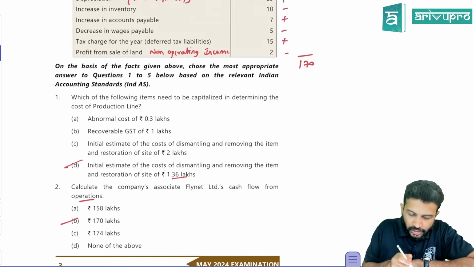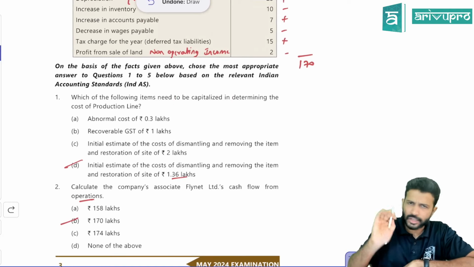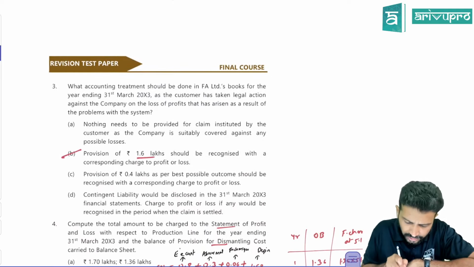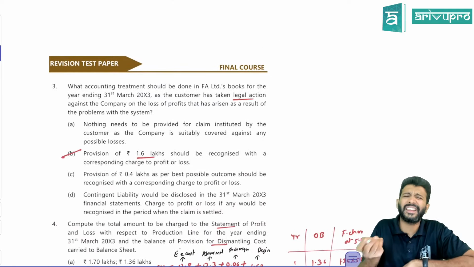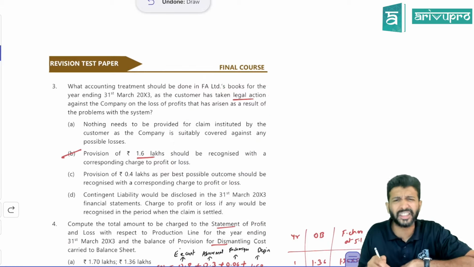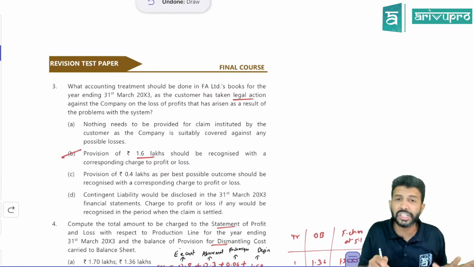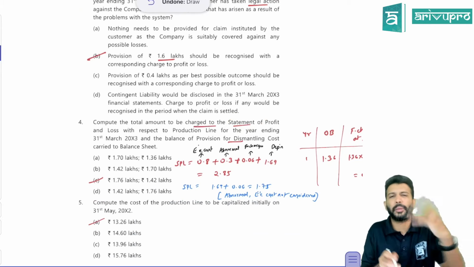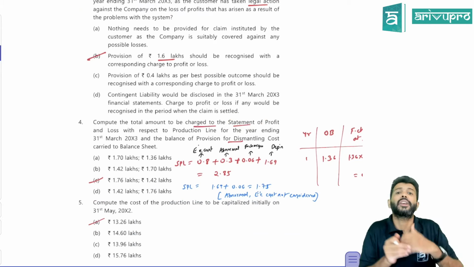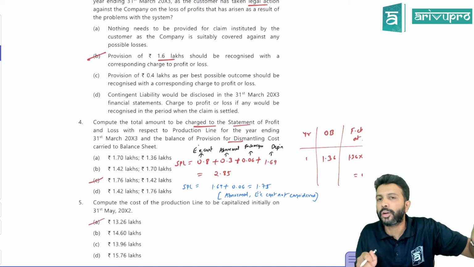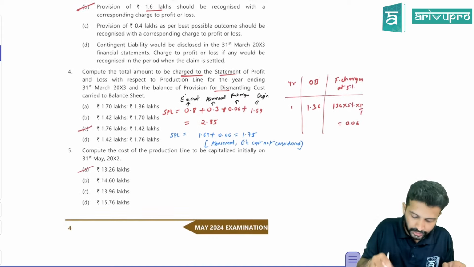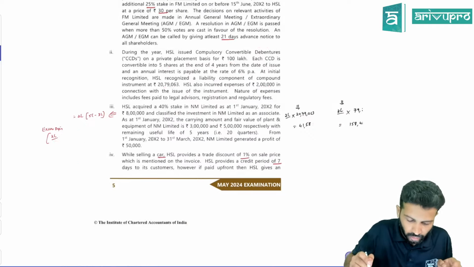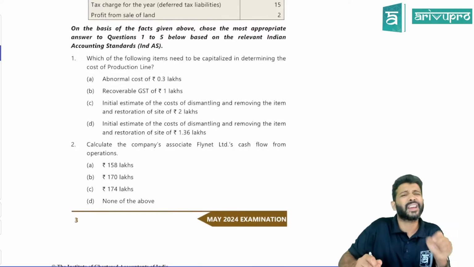So first they're asking how much amount is to be capitalized. Then they're asking about cash flow from operations. Then there's some customer who has taken a legal case, it seems. That means we're talking about Ind AS 37. Maybe we may have to make some provision or contingent liability. Then they're asking what will be charged to P&L. Maybe certain expenditure you cannot capitalize, maybe they are not DAC and have to be transferred to the P&L account. And finally, they're asking how much total amount you'll capitalize to PPE. Anything else? No, that's all. So these are the requirements they're asking.